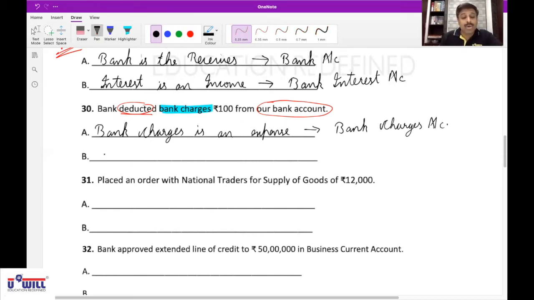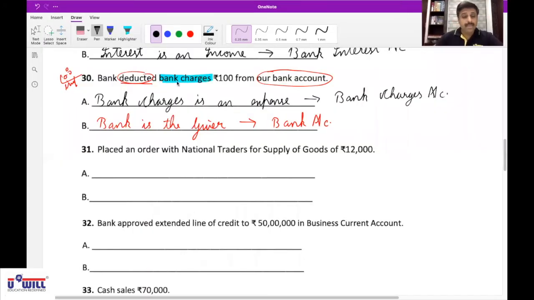No income. Who is the giver? Bank is the giver. Yes, because from our account, are we paying the money in the bank or not? Yes, sir. When we say bank is the giver, it means our account in the bank is paying the money. So our account in the bank is the giver, and it affects the bank account.